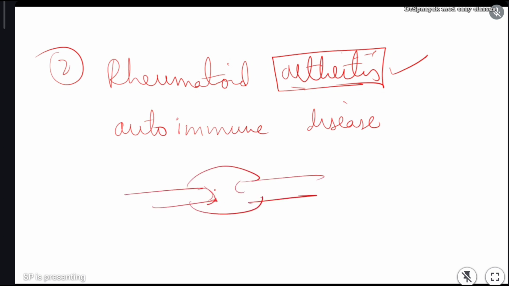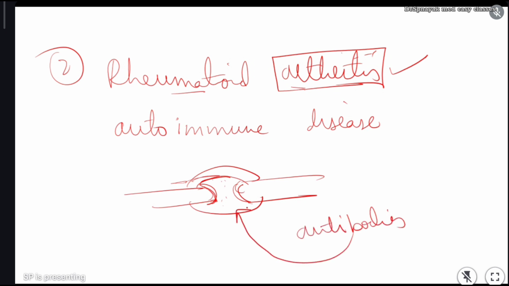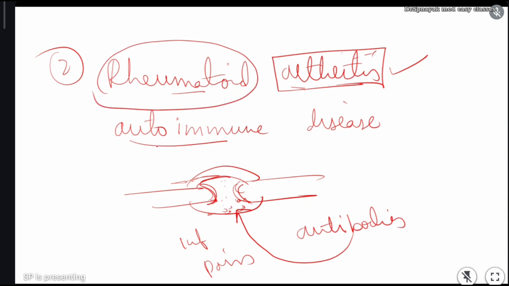this is a joint. In this we have cartilage, here we have synovial fluid and all. Here we have tendons or muscles, everything. In rheumatoid arthritis, what will happen? There are certain antibodies. These antibodies will go and it will degrade the tissue in the joint. It will cause degradation inside the joint. It will cause inflammation, and it will cause pain in the joint. This type of autoimmune disorder is called rheumatoid arthritis. Simple. Rheumatoid arthritis is the autoimmune disorder.